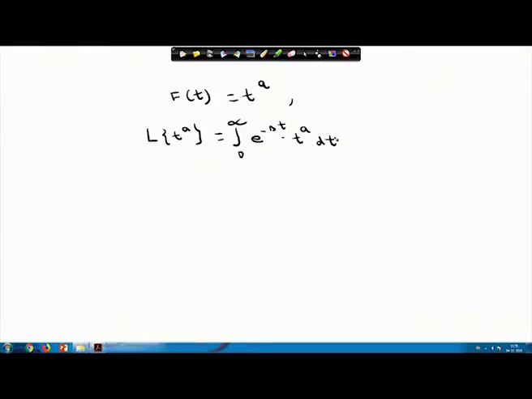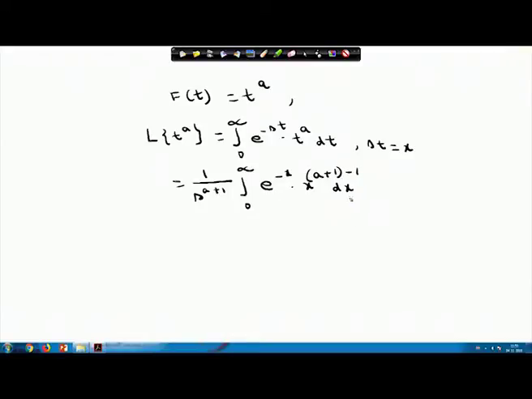If I put s t equals x, I can write this as 1 by s to the power a plus 1, integral 0 to infinity e power minus x into x to the power a dx. This x to the power a you can write as x to the power a plus 1 minus 1.